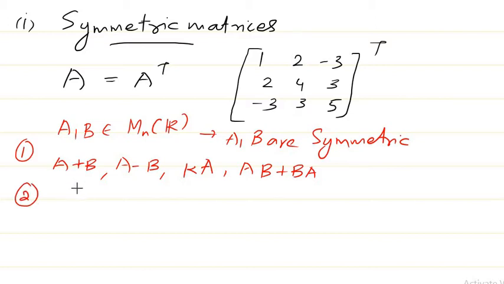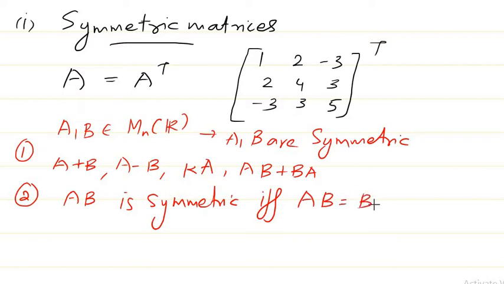The second important property in connection with symmetric matrices I can think of is this one: AB is symmetric if and only if AB is equal to BA. So if AB is equal to BA, then we can say that AB is symmetric, and if AB is symmetric, this property will hold. So it's actually a necessary and sufficient condition. That is another result which we must keep in mind regarding symmetric matrices.